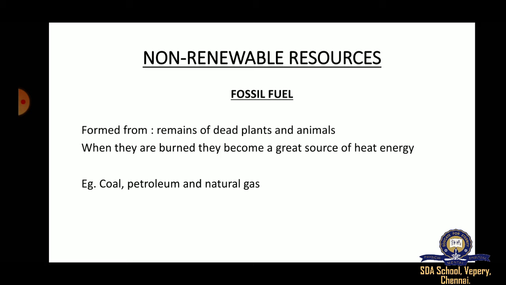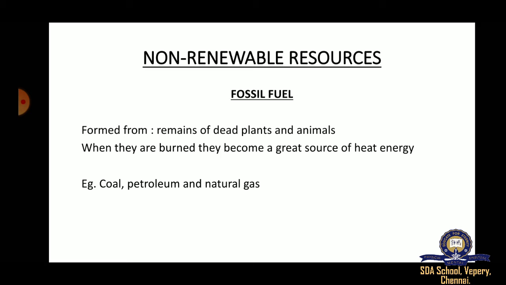Fuel. What is meant by fuel? Anything which is used to create heat or energy, we call fuel. In Tamil we call it eriporul. So fossil fuel in Tamil we call பாறை படிவ எரிபொருட்கள்.